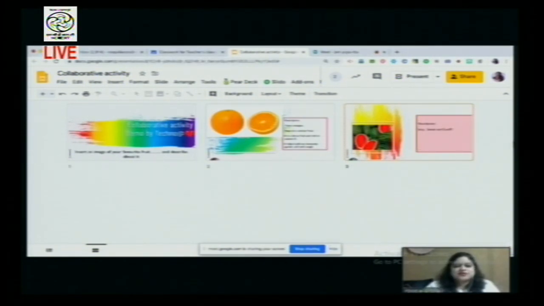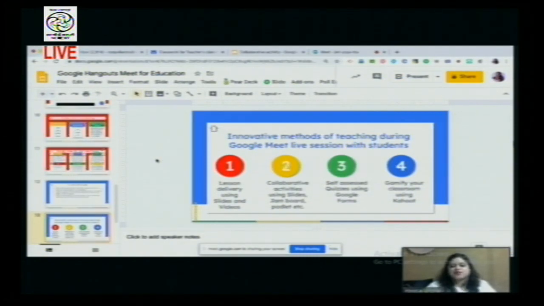Coming to Google Classroom innovative methods, which bring in some kind of assessment through Google Forms. These Google Forms can also be created very easily. They are very user friendly. Just open up your 9-app grid, and in that grid you can get access to Google Forms. Start typing in the questions you want to ask the students. During the Google Meet session itself, you can test them and ask them to attempt. You can also check your assignments in real time and give your feedback.